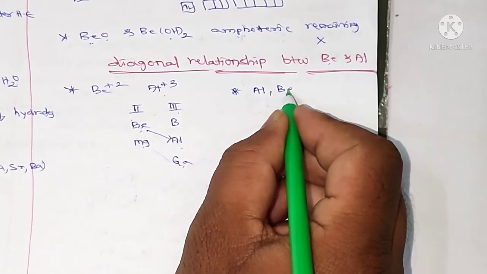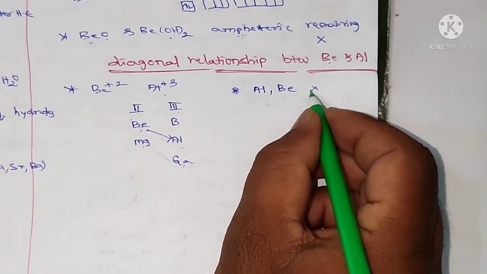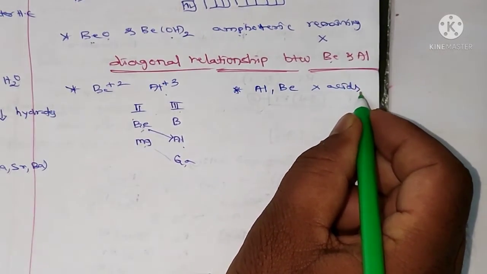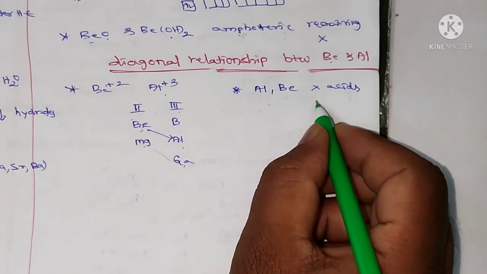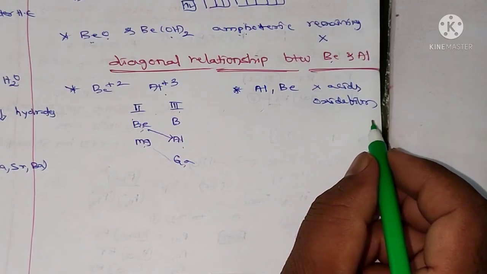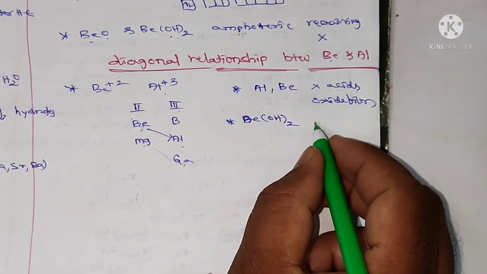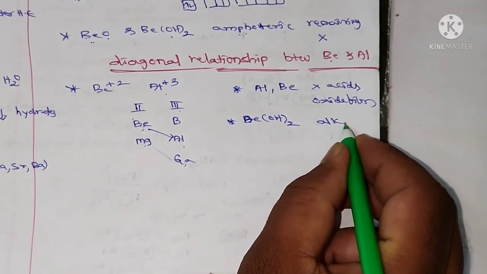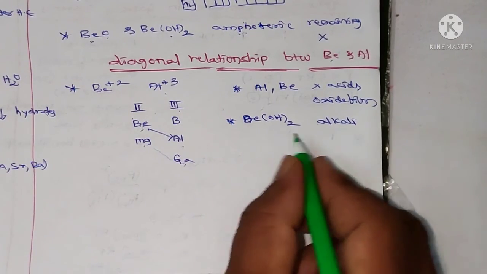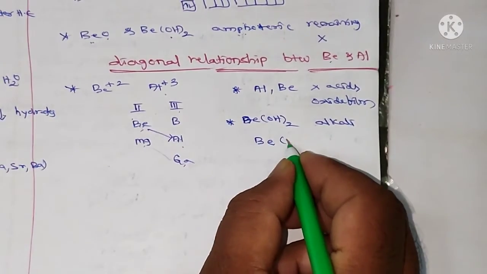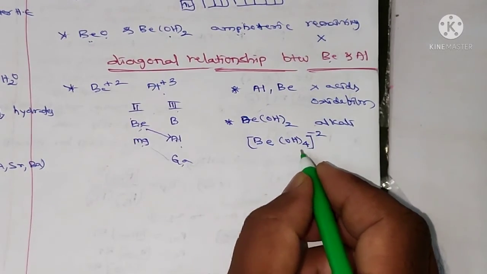Aluminium and beryllium both do not readily react with acids because of the presence of an oxide film on the surface. Beryllium hydroxide dissolves in excess of alkali, meaning excess of base, to give the beryllate ion, Be(OH)4 2-.